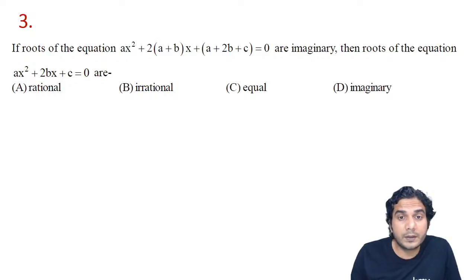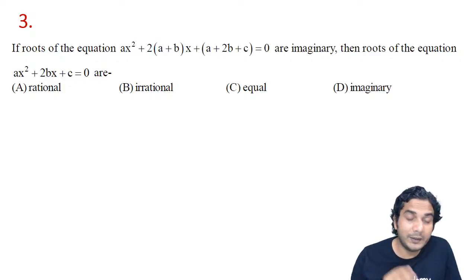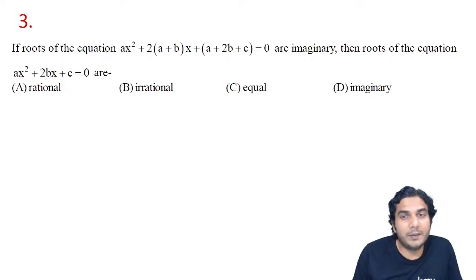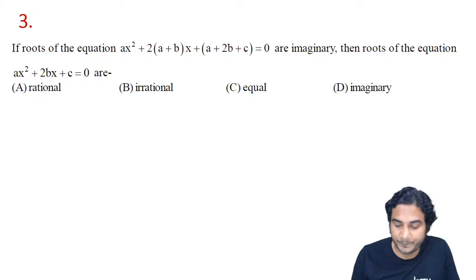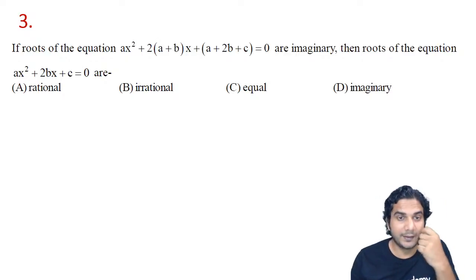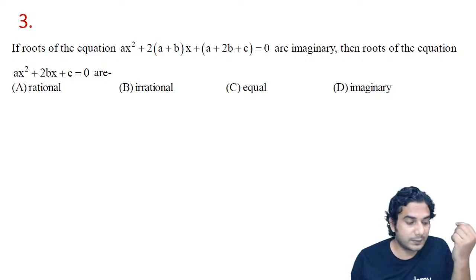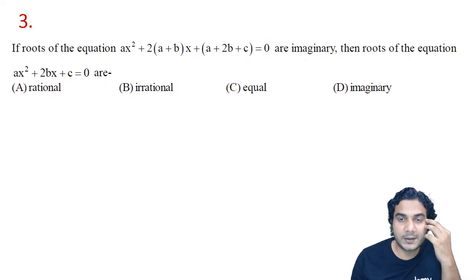Again, roots of one quadratic equation are given as imaginary, and then we need to figure out the roots of another quadratic equation. So it's a similar problem. That means we need to write the discriminant of the first, then we should get a relation in a, b, and c, and using that relation we can find the nature of the roots of the second quadratic. All right. So let's try this. Try this for a minute, then I'll discuss with you.